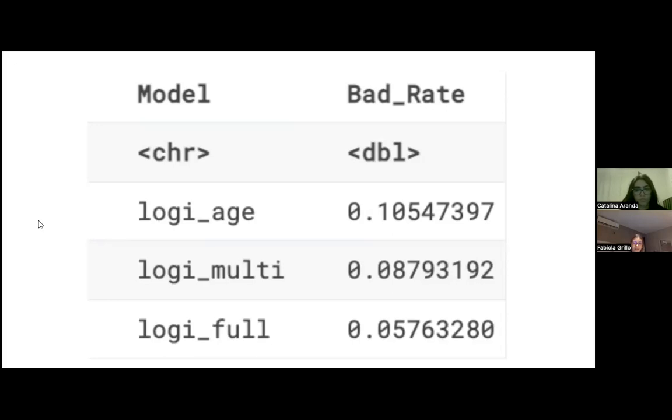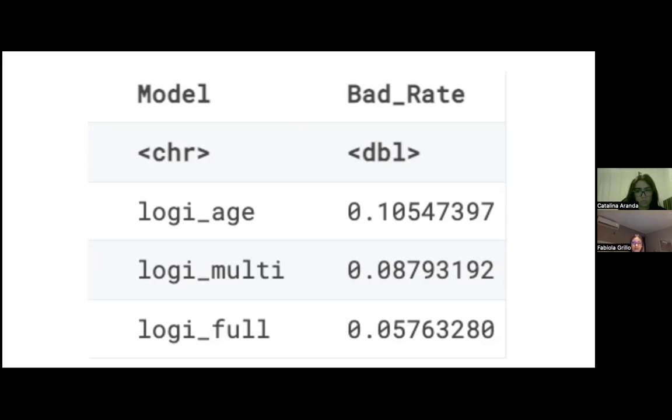In Logi-Age, we have a bad rate of 10.54%, meaning that there is no direct relationship between the age of the people in the study and the default of the loan, as it has the higher bad rate. The higher the bad rate gets, the less accurate the model is. In Logi-Multi, the bad rate was 8.79%, getting a lower bad rate and a better model. And in the last model, Logi-Full, we had the lowest bad rate being 5.76%, meaning that it is the most accurate or best model.